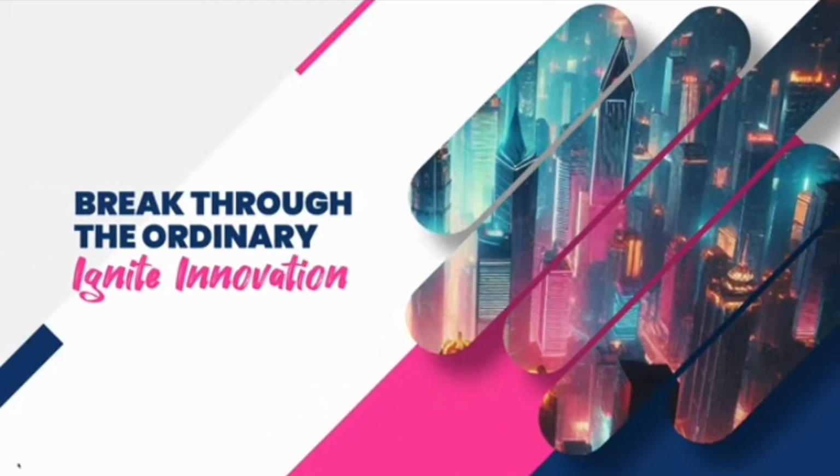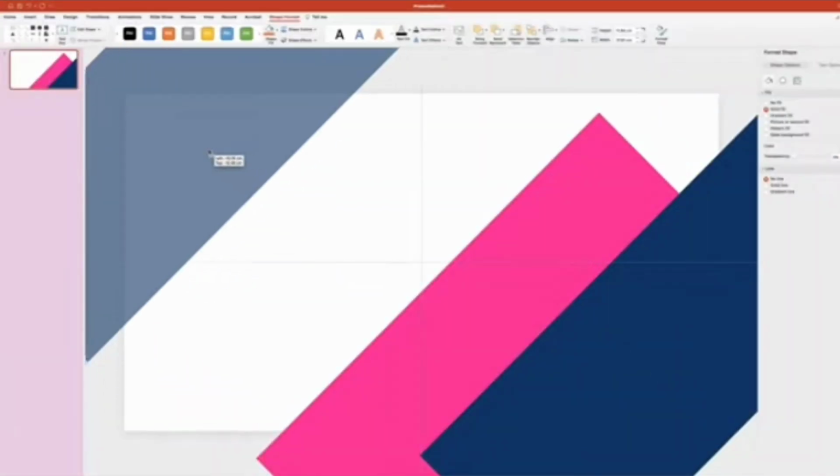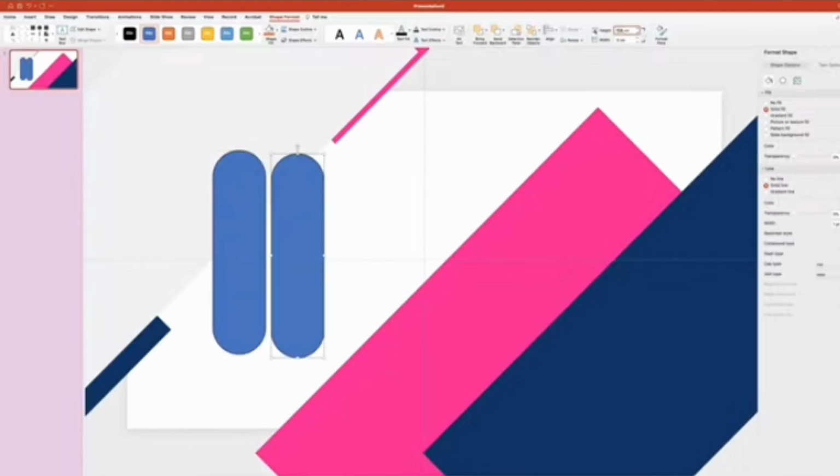So I'm gonna show you how to create this nice opening PowerPoint slide for your presentation. You'll learn how to insert a single image into several shapes, and then we'll animate those shapes.